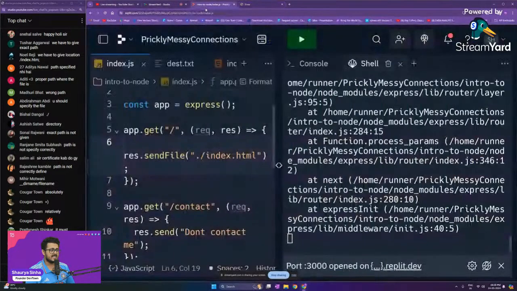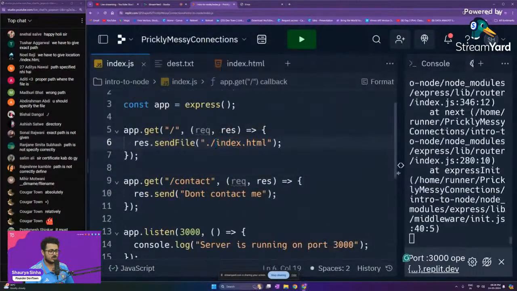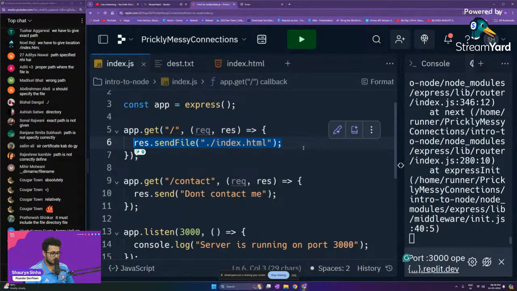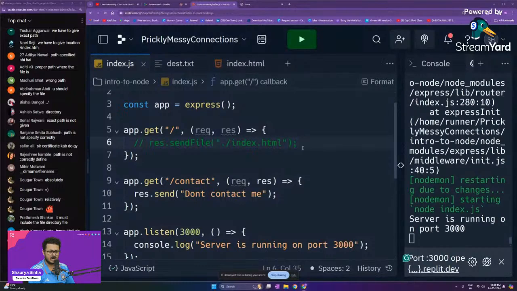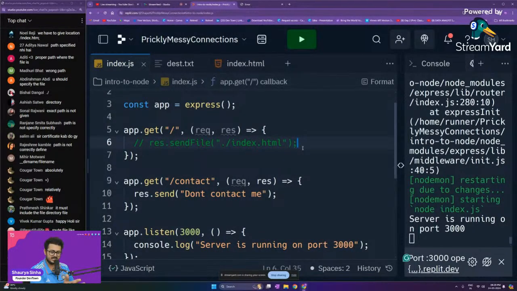There is a very interesting code, guys. I have not taught you guys about comments, right? For example, I don't want this particular line of code to work. So I can comment it out. I can just do control and then forward slash. This is how you comment a particular line out. So it will comment it out.